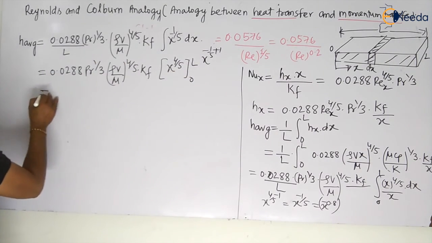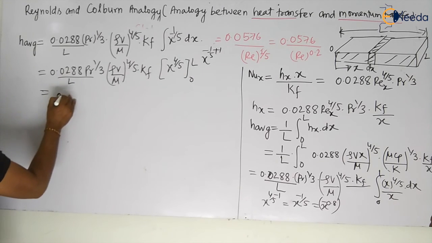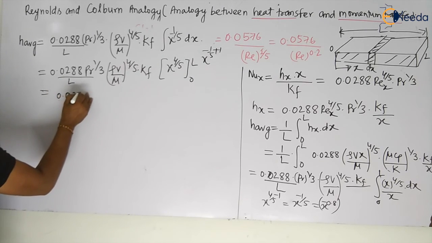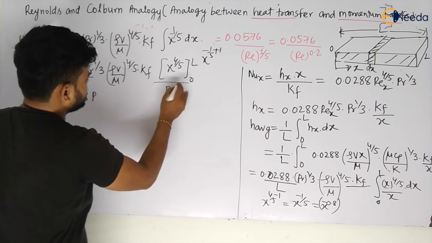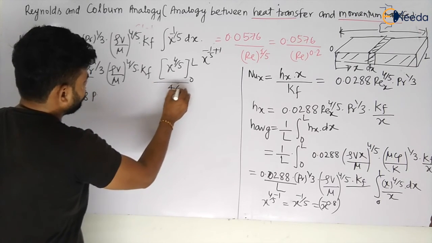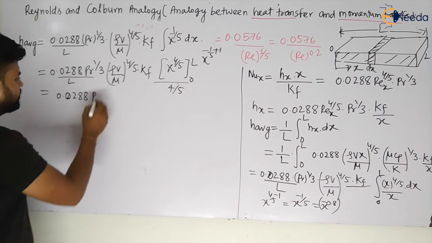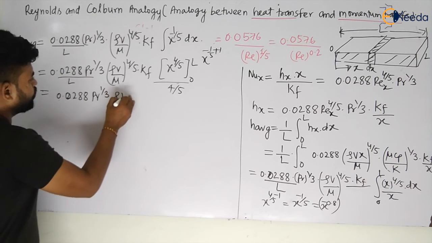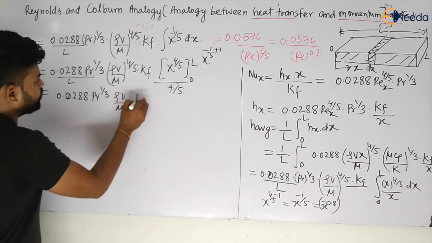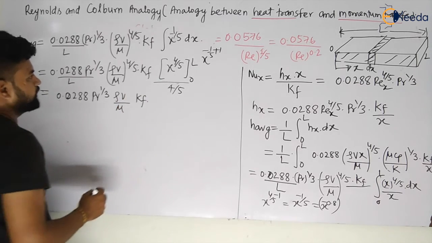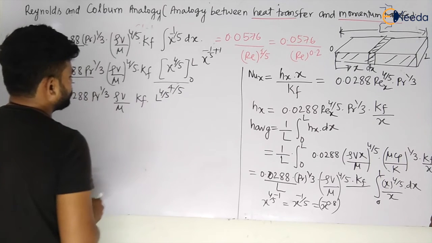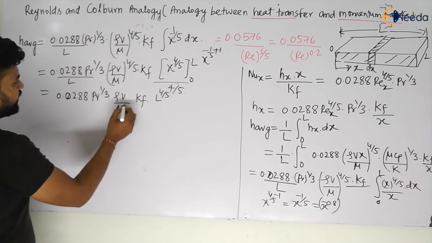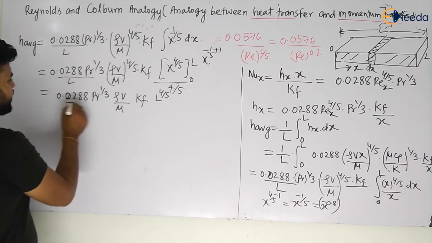So let us put all values, and L is already there. So 0.0288 Pr to the power 1 by 3, and also there will be 0.8 down, that is divided by 4 by 5, my dear students. So this will become Pr to the power 1 by 3 (rho V by mu) into Kf, multiplied by L to the power 4 by 5. Let us take L here only.